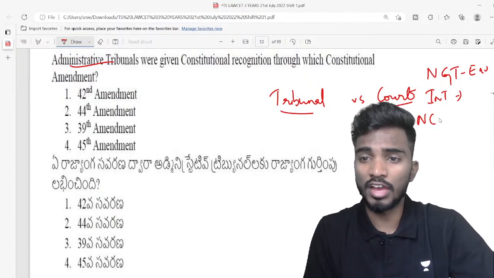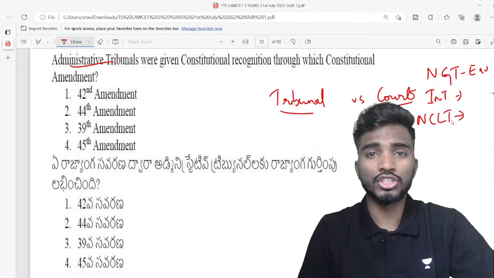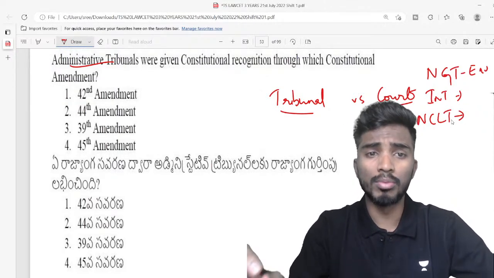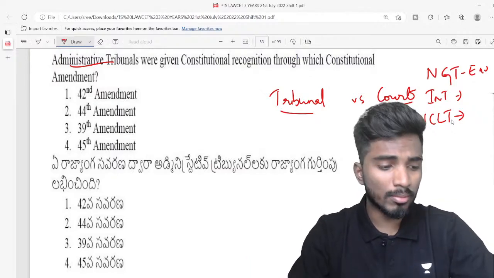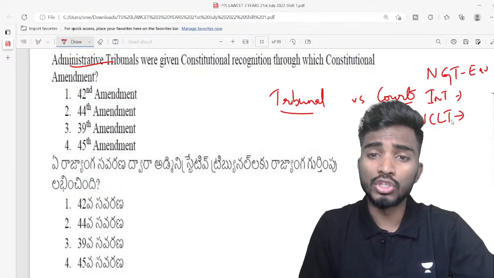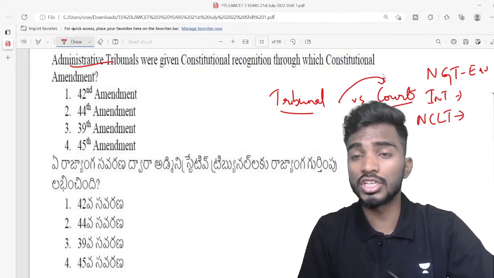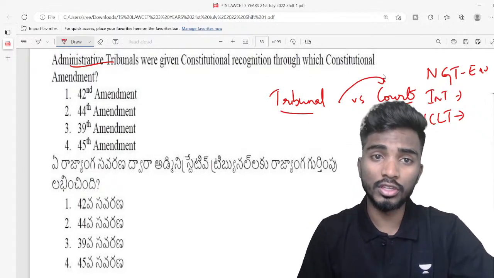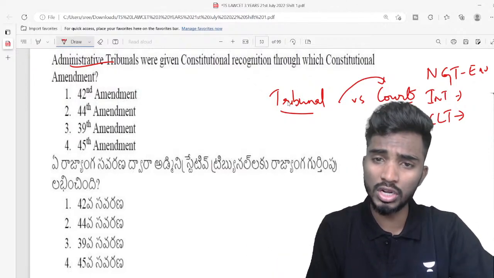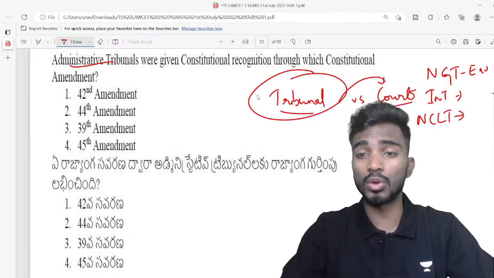For example, we have NCLT, National Company Law Tribunal, which looks into cases of company laws. So tribunals are courts which are established for a specific purpose, okay? And tribunals don't have a strict process just like a court. In a court, you have to pay this and that and maintain lengthy processes. But in tribunals, the process is a little easier when you compare it to the court.